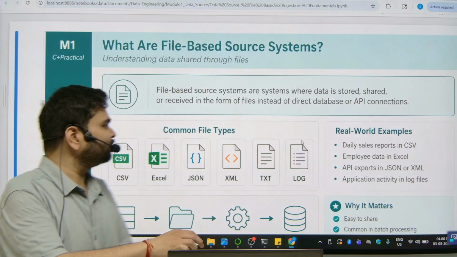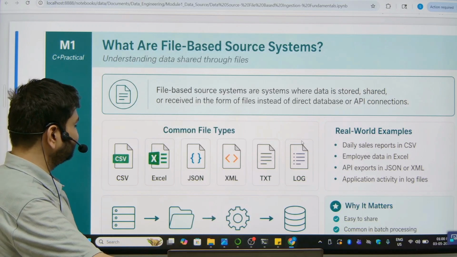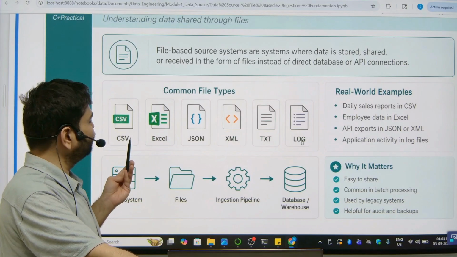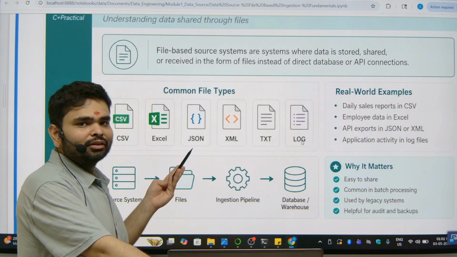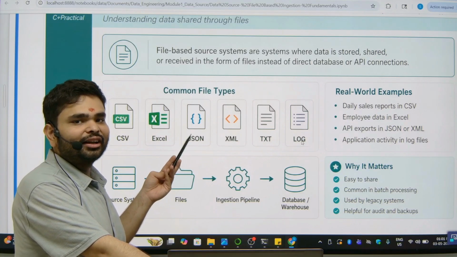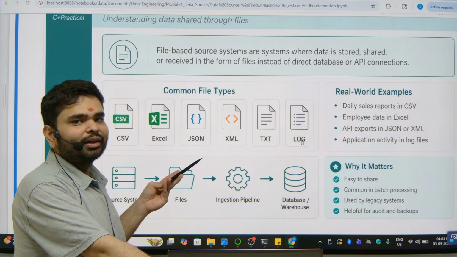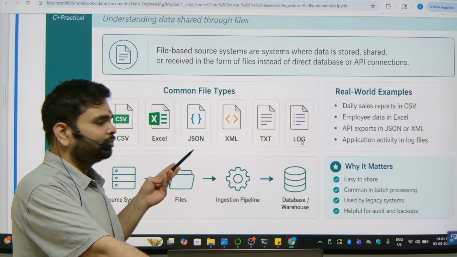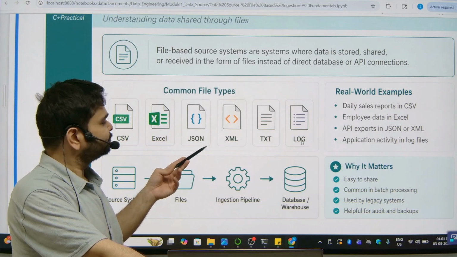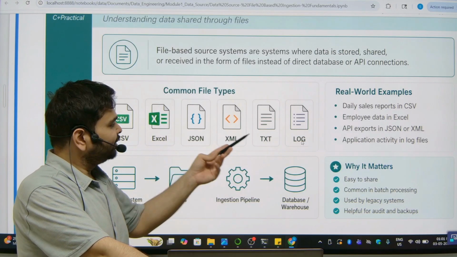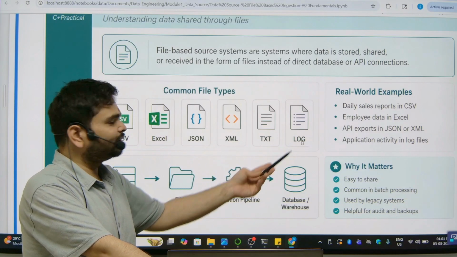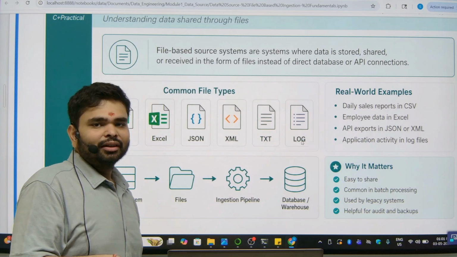So there are different types of formats available in file-based ingestion. CSV and Excel, these two are very common formats. JSON is also an important format. Usually we have studied JSON from the API as an output from the API, but here we will study JSON as a file format. XML, TXT, and log. Log is when we store the logs.